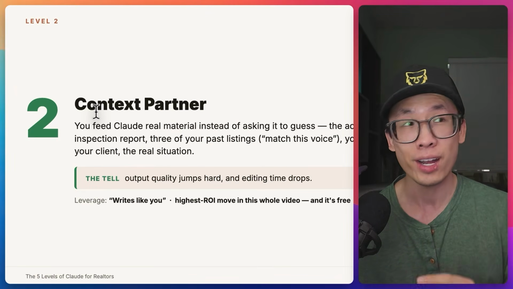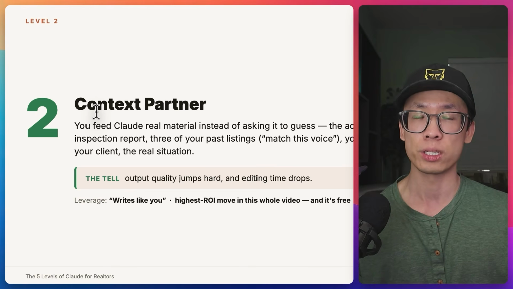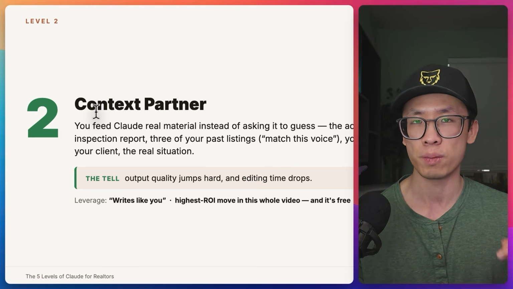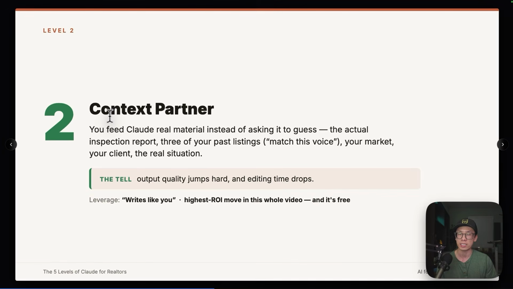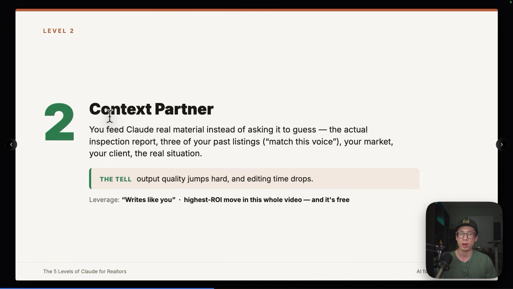And what's even better, you can put in someone else's listing descriptions and say, I want to use this tone of voice to communicate. So now Claude will remember it in the background. I'm going to show you how to set that up on Claude as well, so you don't have to worry about memorizing everything right here. This is how you can make the output quality jump levels ahead of level 1, meaning that it will be very specific to you, your tone of voice, and who you are as an individual.